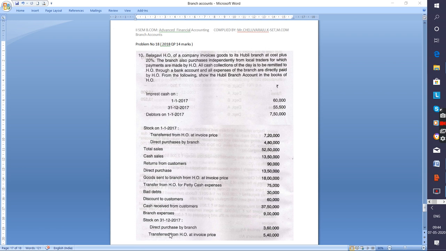Then there is the closing balance, that is, the stock is given. Direct purchases by the branch 3,60,000. Next one, transferred from head office at invoice price 5,40,000.